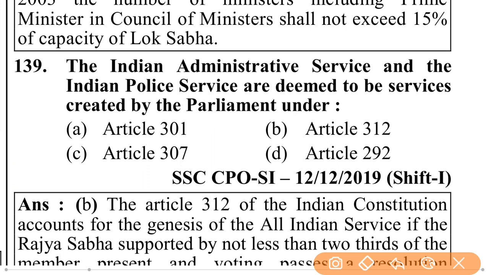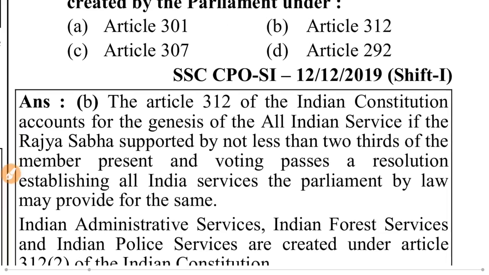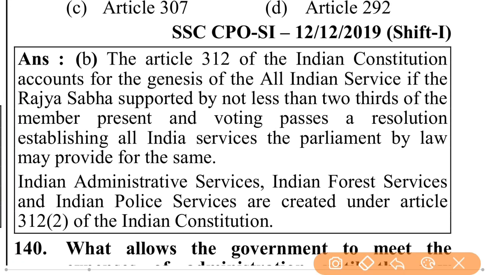The Indian Administrative Service and the Indian Police Service are deemed to be services created by the Parliament under Article 312. Article 312 of the Indian Constitution accounts for the genesis of all India services.